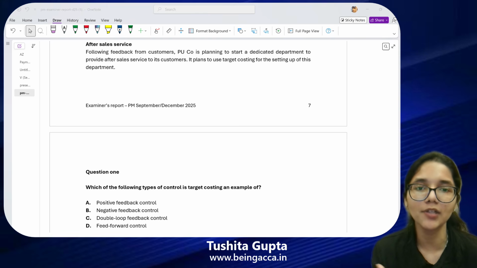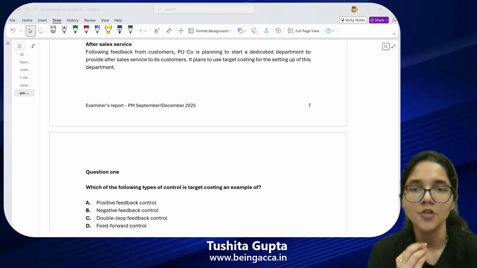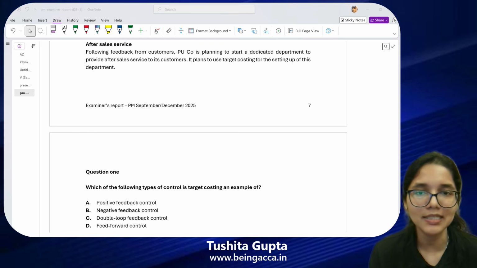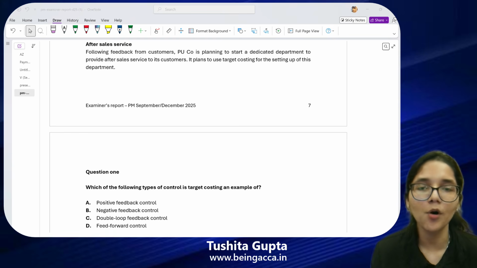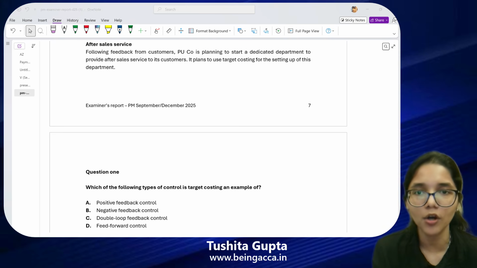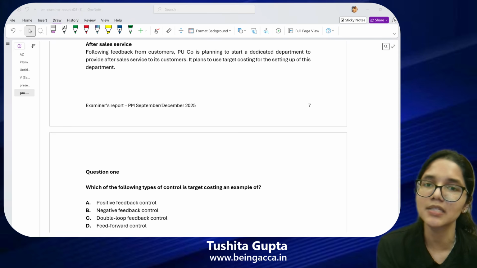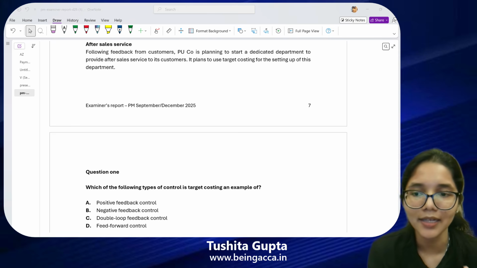But feed forward is the exact opposite of it. So feed forward, the best example would be you people appearing for the mock exams. Mock exams are not your final exam, but with the help of mocks, you will be able to find out what are the possible things which can go wrong so that you can correct them today itself, such that those mistakes do not happen in your final exam.